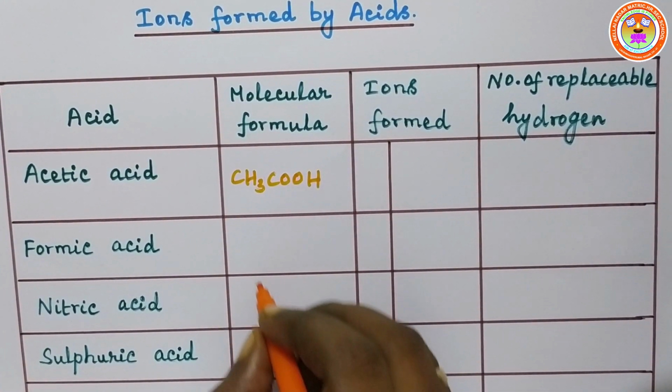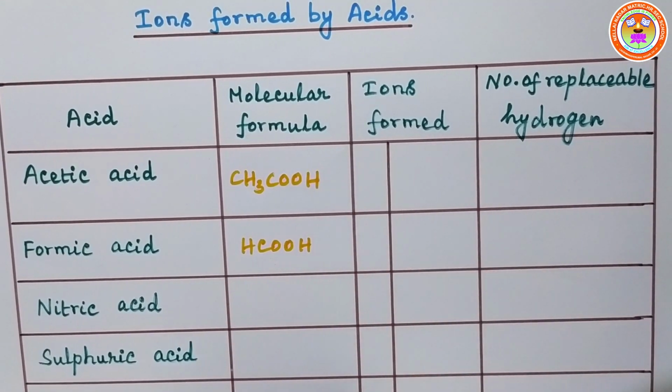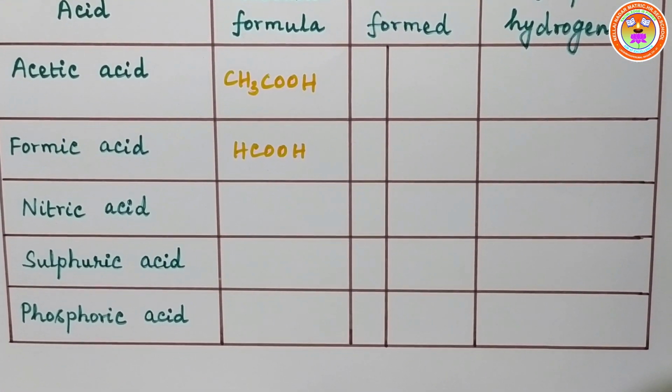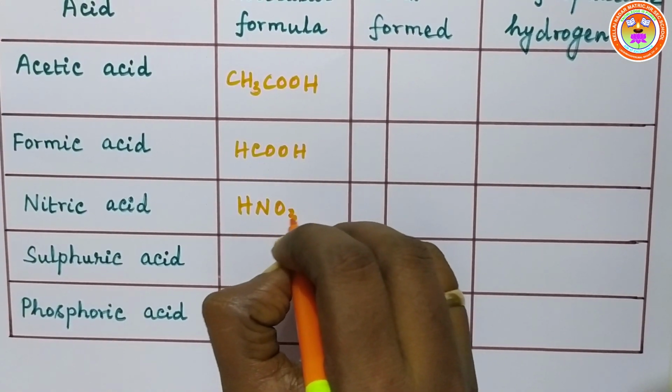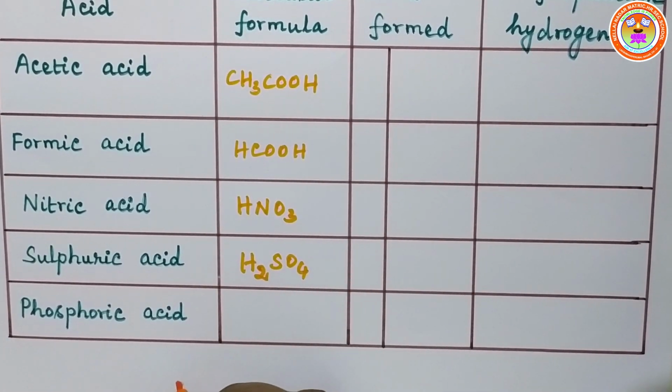Formic acid has the formula HCOOH. Nitric acid has the formula HNO3. Sulfuric acid is H2SO4. Phosphoric acid is H3PO4.